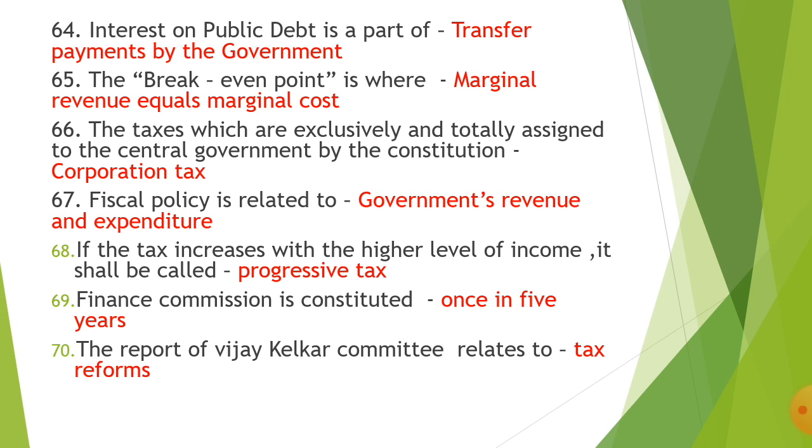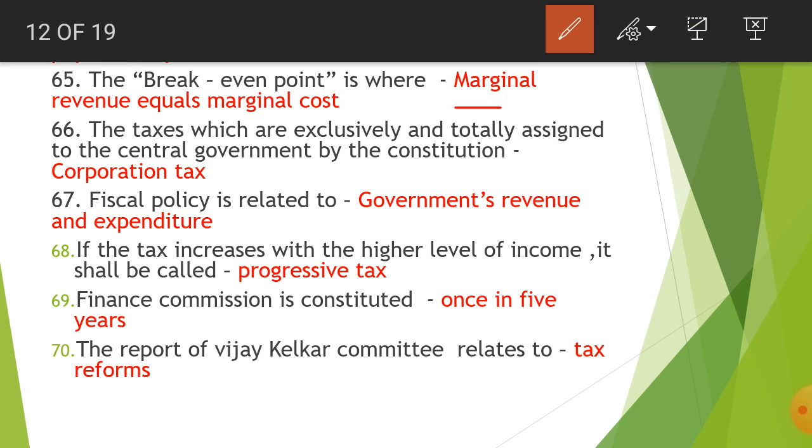Next is 64th. Interest on public debt is a part of transfer payments by the government. Okay. Next is 65th. The break-even point is where marginal revenue equals marginal cost.